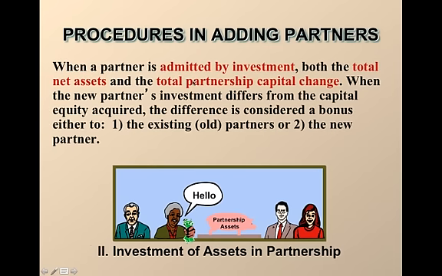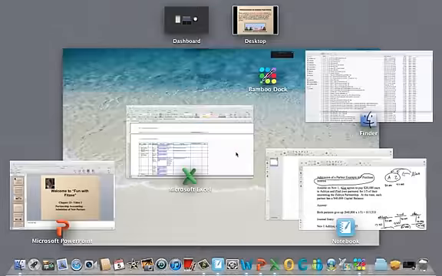But before we do that, let's take a look at the steps. When a partner is added by investment, remember the last thing we looked at was they purchased an interest. Now they're making an investment in the partnership. Both net assets and the capital change, because assets are going to go up as cash goes into the partnership. When the new partner's investment differs from the capital equity acquired, so they're going to put in $10,000 and get something different in their capital account, the difference is considered a bonus, and we just talked about that. So either the old partners are getting a bonus or the new partner is getting a bonus. So let's do a basic example first.